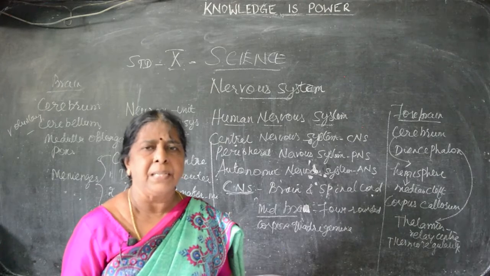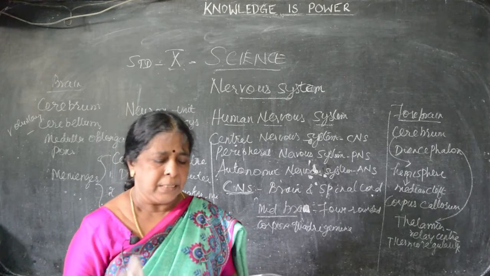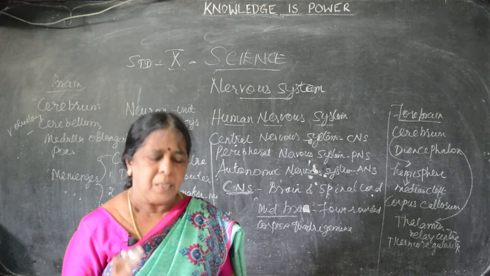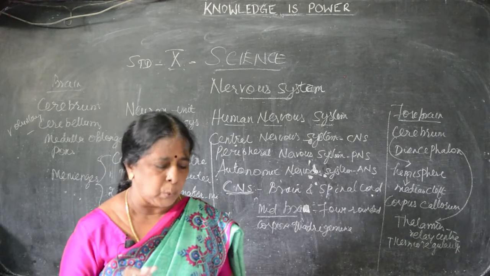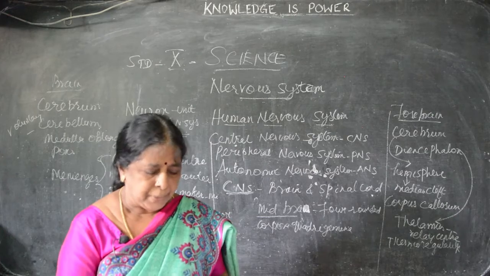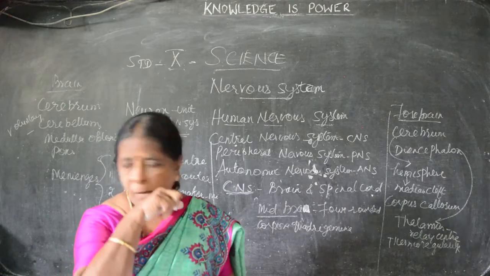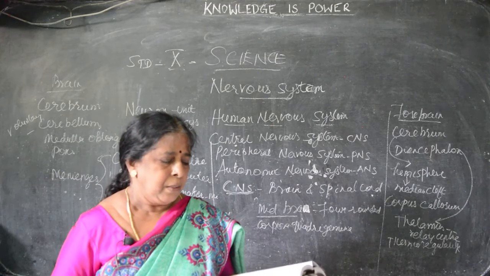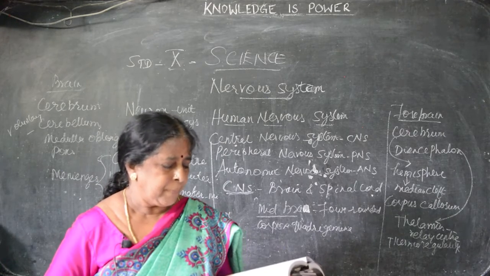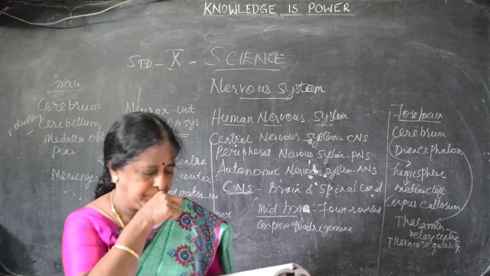Pons, as I said already, is a bridge of nerve fibers. It connects both parts. Pons means bridge in Latin, so it connects the 2 lobes. Medulla oblongata is the posterior most part of the brain, and it develops into the spinal cord. It regulates vomiting and salivation.